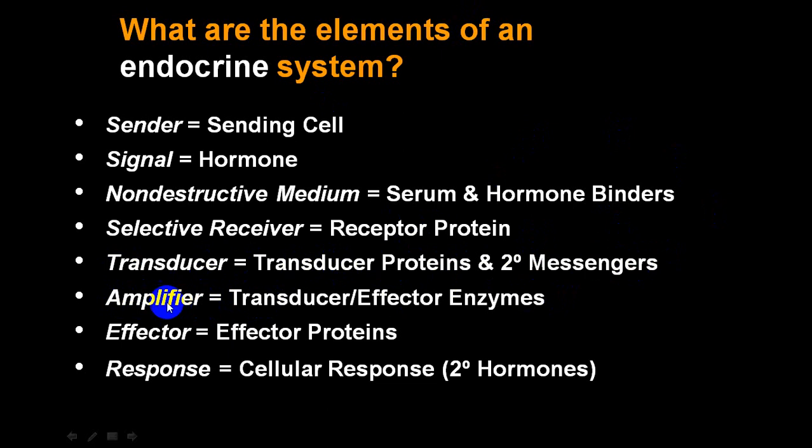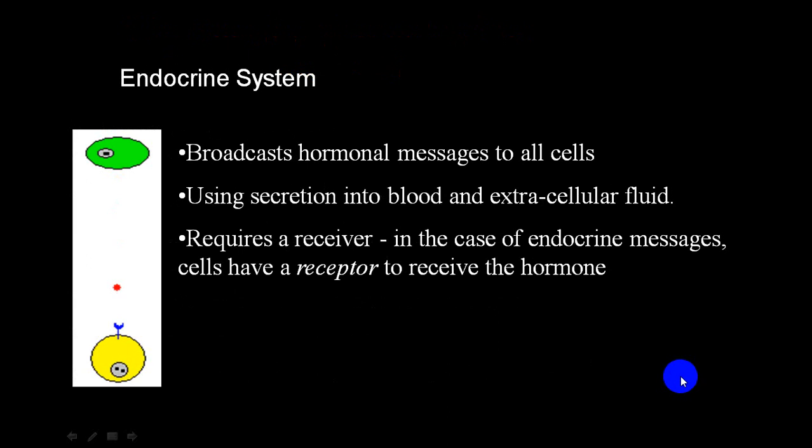So amplification means they will amplify the transducer effects, or they will produce effector enzymes. And these effector proteins are nothing else but effector enzymes. The response is in the form of production of a secondary hormone or a direct cellular response. These are all the terminology utilized in an endocrine system.